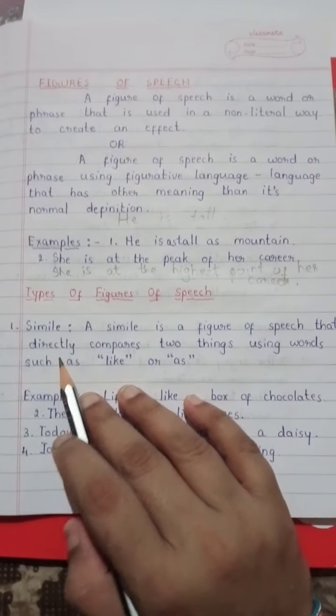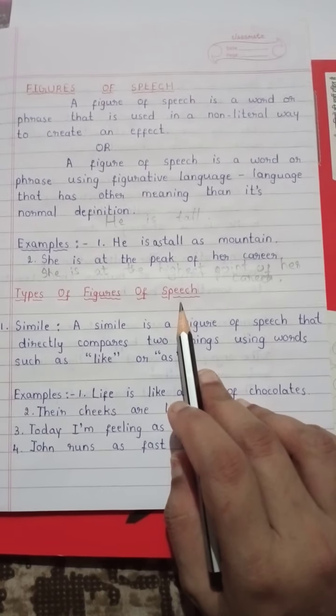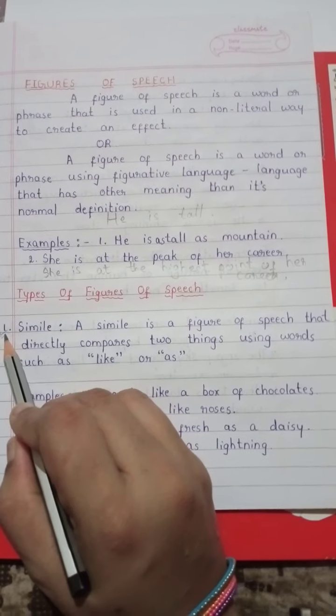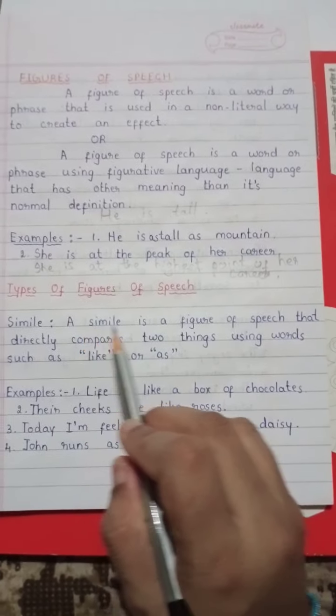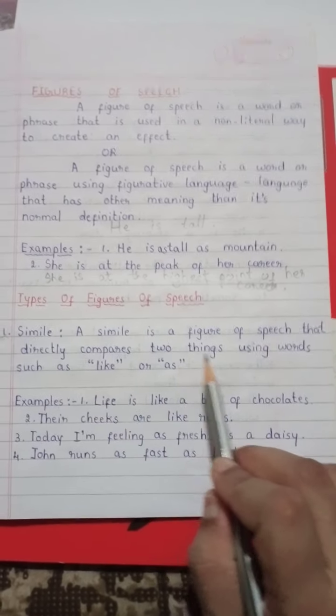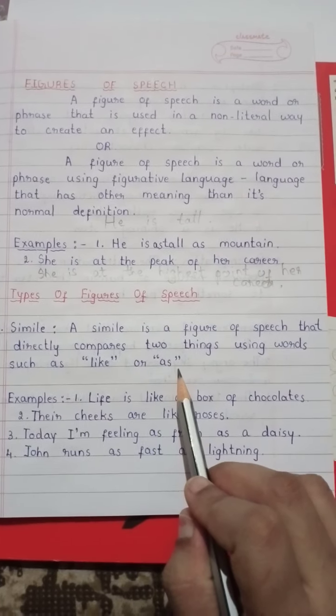So now we'll see the types of figures of speech. The first one you have already learnt, that is simile. So students, what is simile? A simile is a figure of speech that directly compares two things using words such as like or as.